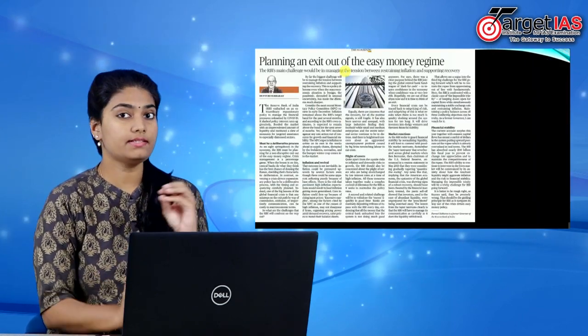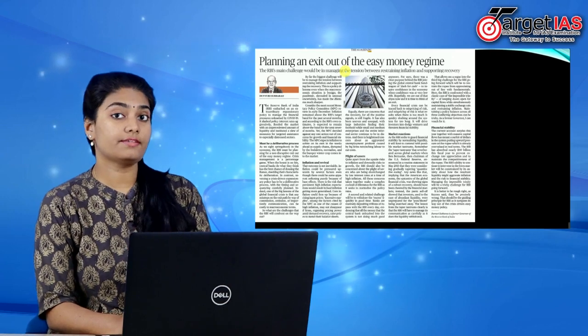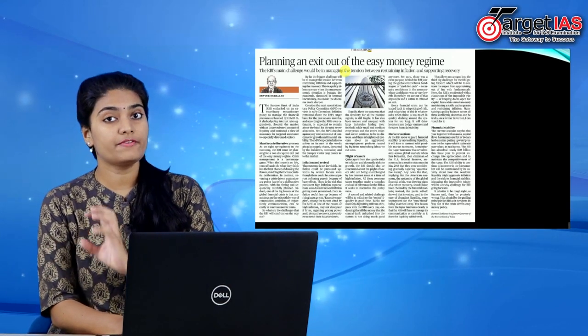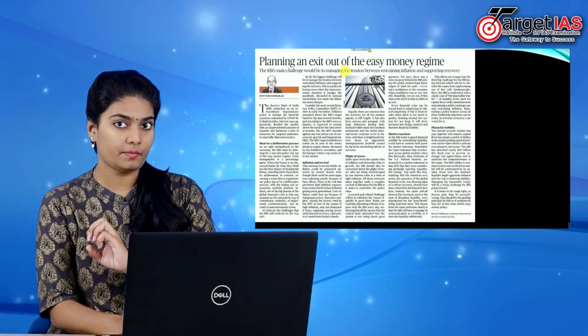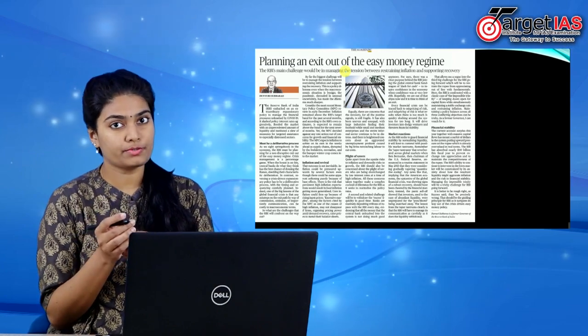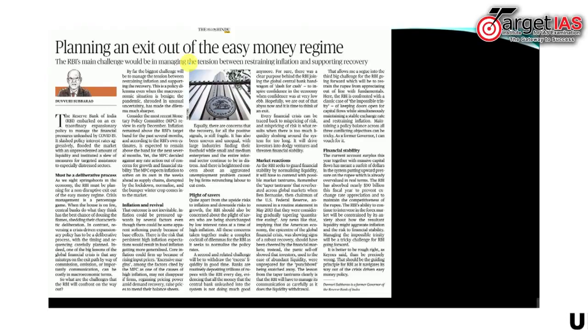This article discusses certain measures that have already been taken by the RBI and certain other measures which are to be taken by the RBI. Because of the COVID-19 pandemic, RBI has introduced an expansionary policy.